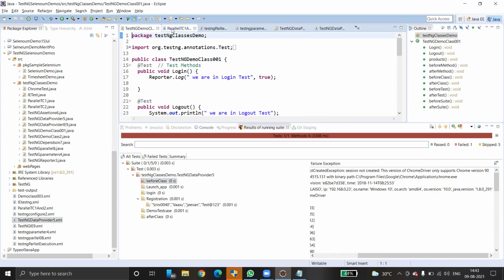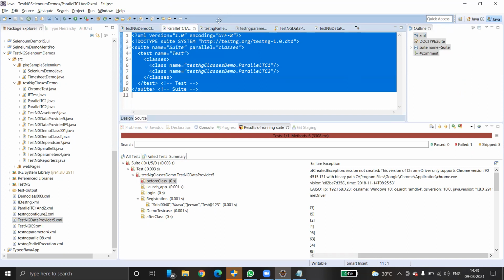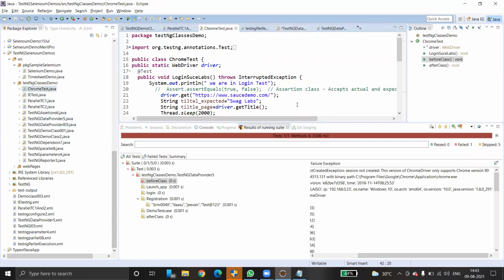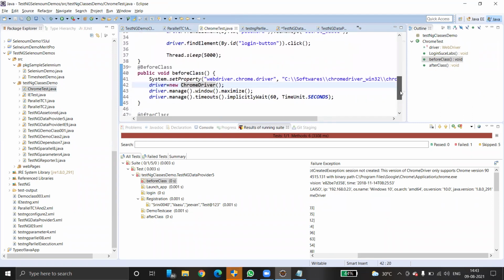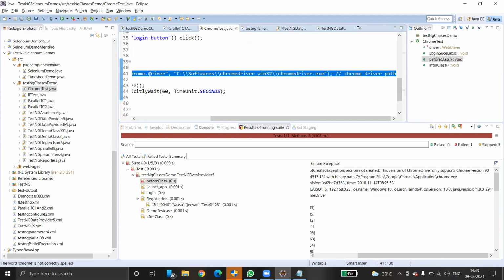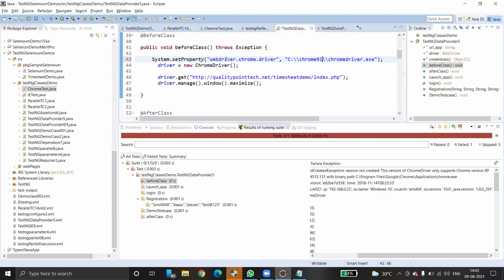here, I think we have parallel execution. This is XML file. This is also XML file. This is also XML file. Data provider. This is 90. I think 91. I'm not sure anyway. Why we have to take the risk? Wait. Home test. This is the executable file path. Yeah, this is the path. Okay. Let's copy this. Control A, Control C. Okay. Let's go to data provider. Let's replace this step. That's all.